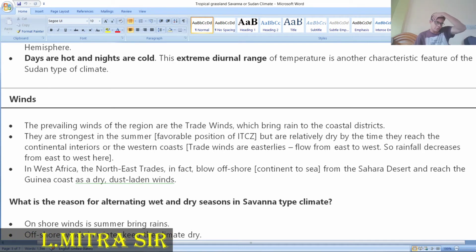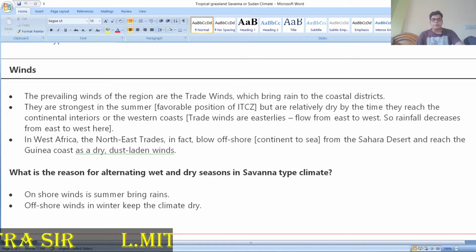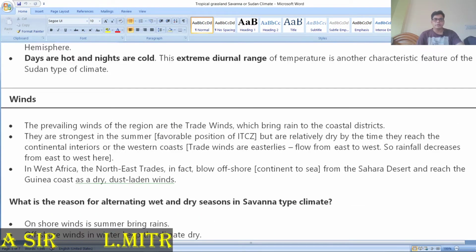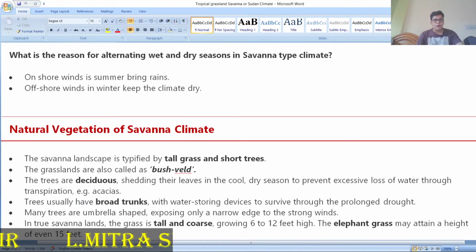Northeast trade wind and southeast trade wind come and converge in this area, that is called the ITCZ, the intertropical convergence zone. This thing we have to memorize. In West Africa, the northeast trade winds in fact blow offshore from the Sahara desert and reach the Guinea coast, that is the dry and dust-laden wind. So, this is the wind condition of that area.